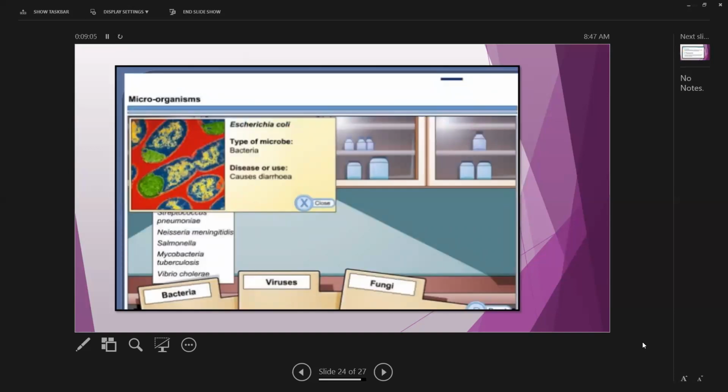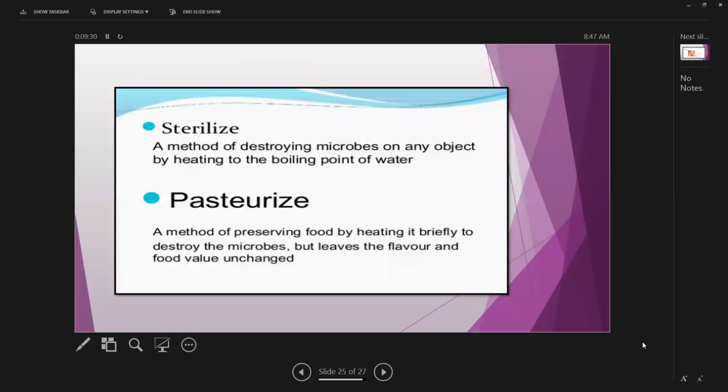Now here you can see microorganisms. There are different kinds: streptococcus, pneumonia, meningitis, salmonella, mycobacteria, tuberculosis, vibrio, cholera, and these are different kinds of diseases or microorganisms which are produced by bacteria, viruses, and fungi.